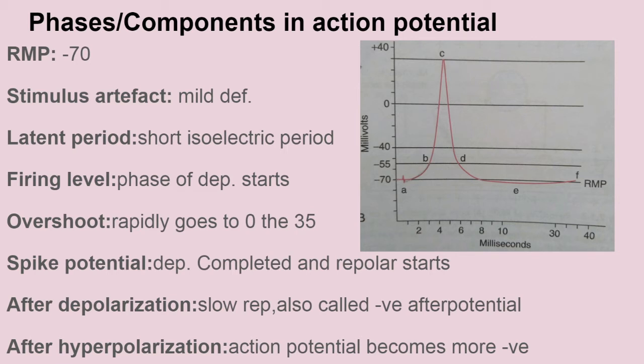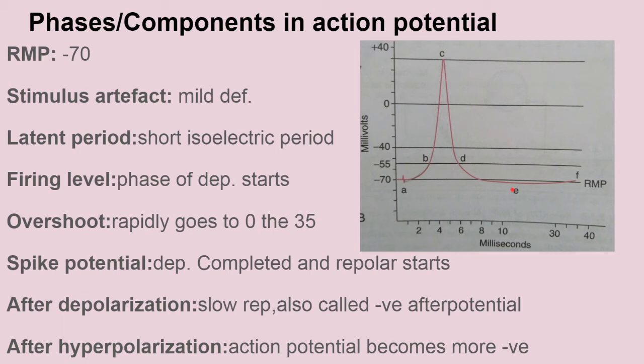Now this over here is the after hyperpolarization, -72 reached. This mainly occurred because the sodium influx has stopped, but the potassium efflux, the going out of the potassium, is still working on and is very slow. Because of that, the potassium ions are still going outside. So it will reach up to -72 and it will stop when the potassium channel also stops.